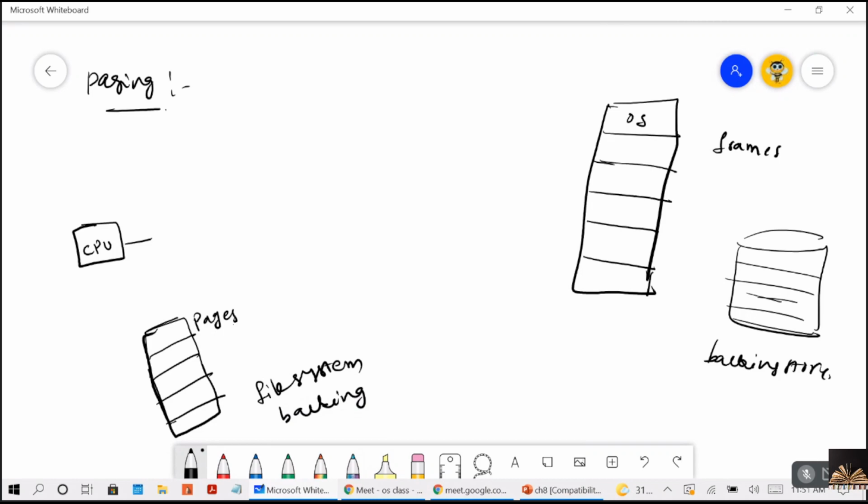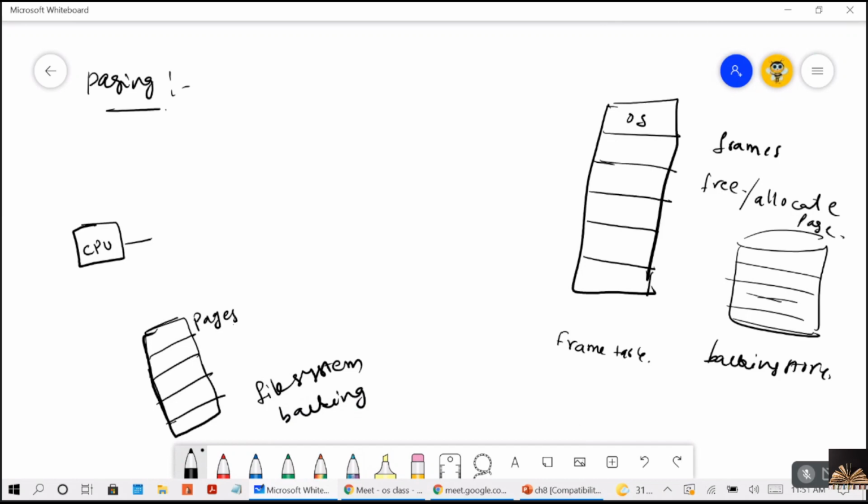Now, we'll be maintaining a table. You can call it the frame table. Here there is a frame table. This frame table maintains the list of the frames and the allocation details of the frames. Now, if you take the data, a frame can be free, or else it can be allocated to some page.